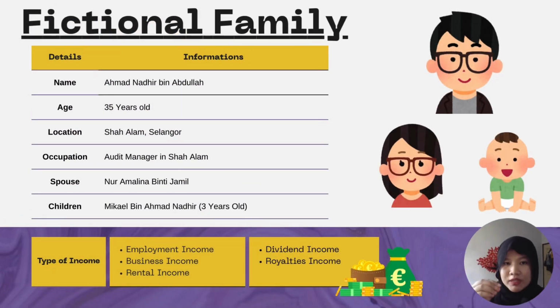Here is the fictional family we use for our case study. Ahmad Nadir bin Abdullah is the breadwinner of the family, and he has a wife named Nur Amalina and a son named Mikael. He works as an audit manager in Shah Alam and stays in Shah Alam, Selangor. He has 5 types of income, which are employment income, business income, rental income, dividend income, and also royalties income.